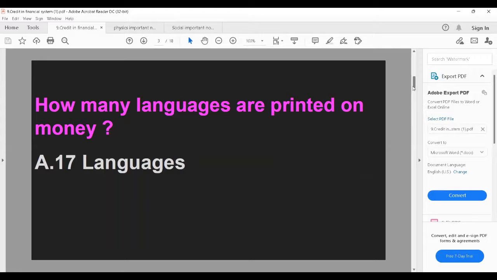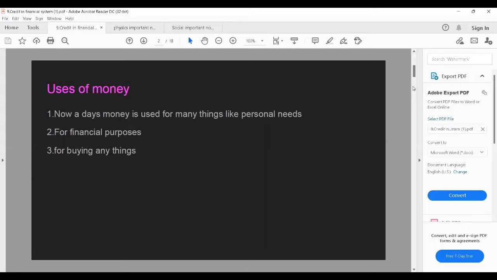How many languages are printed on money? Means here how many languages are printed on the money backside note. There are totally 17 languages printed on money. Uses of money.